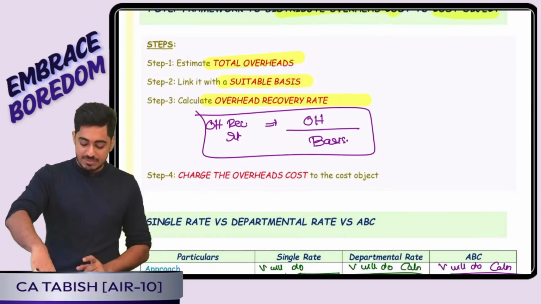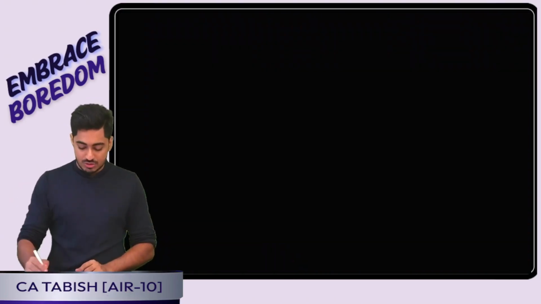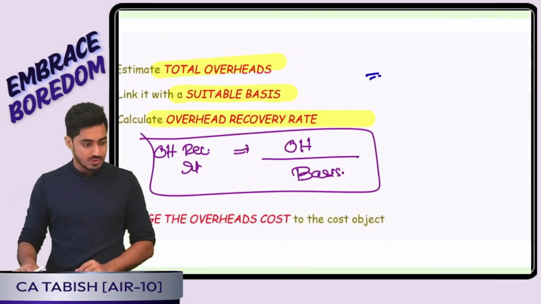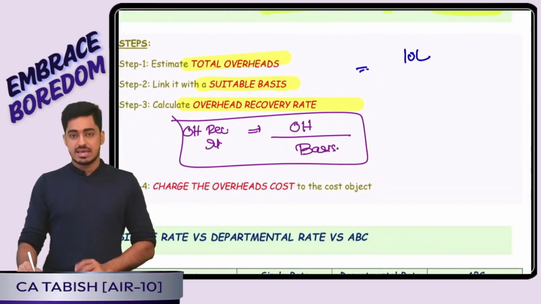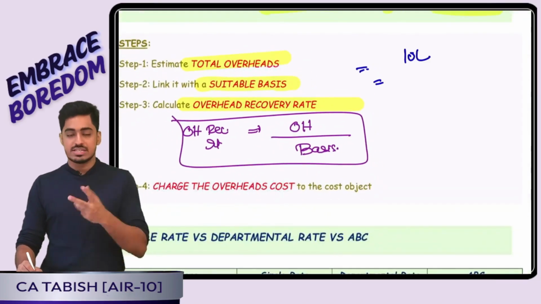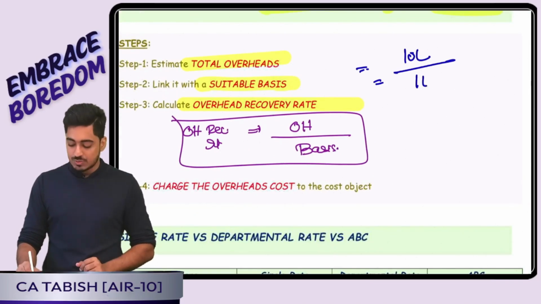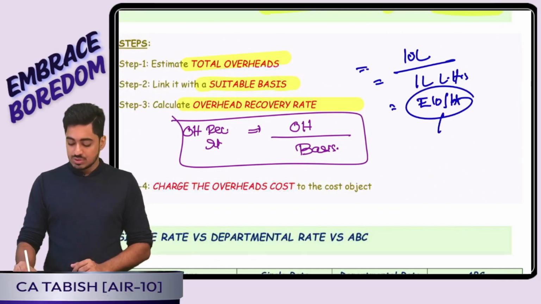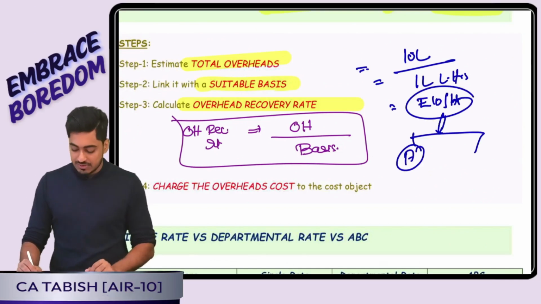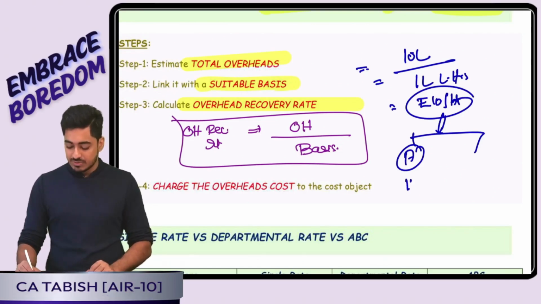Say for example, I estimated that my total overhead cost is 10 lakh rupees. I linked it with the basis. Suppose it is incurred based on labor hours, and total 1 lakh labor hours is incurred. That means now I got my overhead recovery rate. It is going to be 10 per labor hour. Now using this, I will charge, say for example, product A. Altogether 100 hours I have worked. That means 100 hours into 10 per hour, 1000 rupees is going to be the cost. So on and so forth.